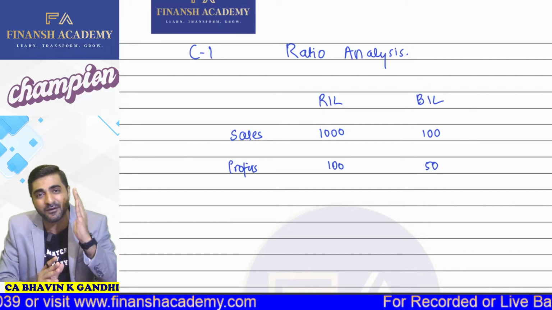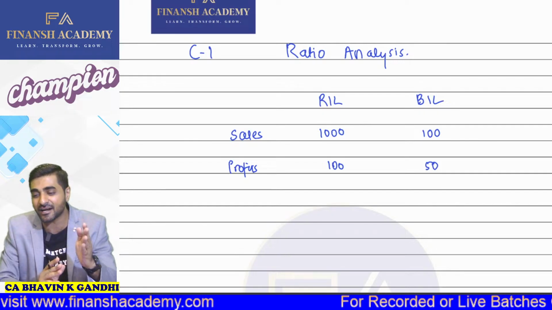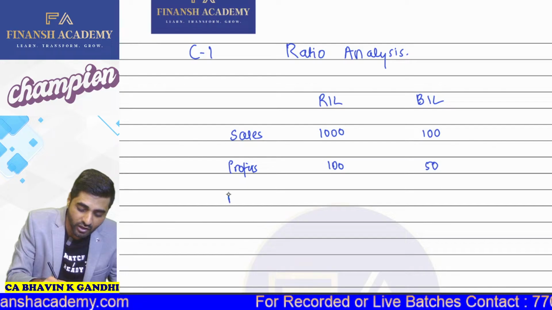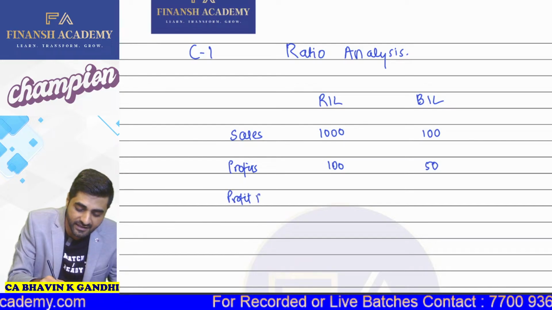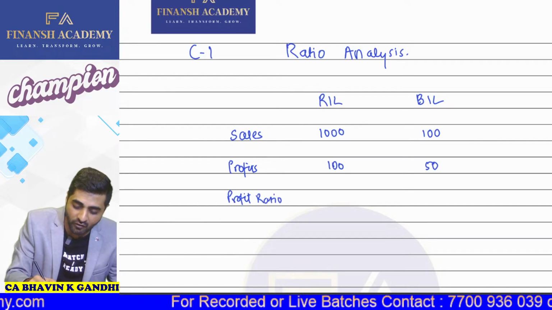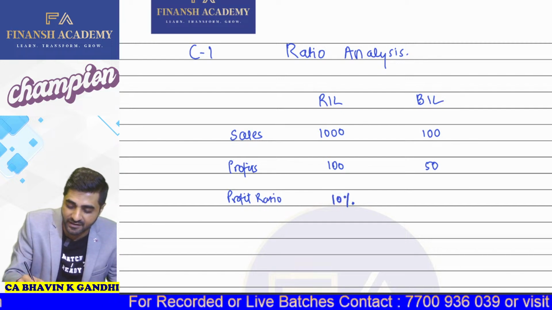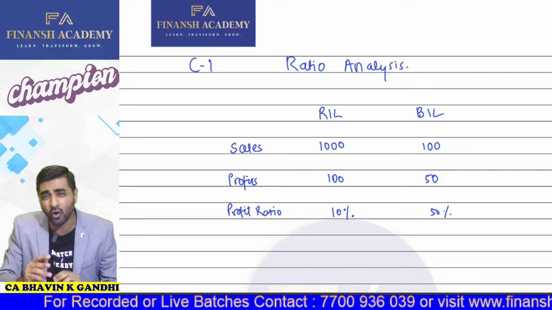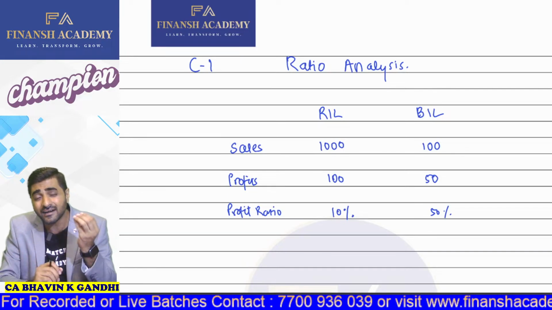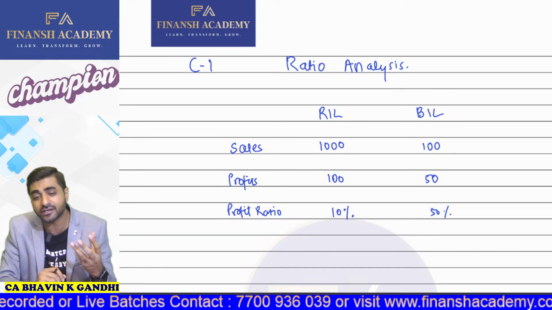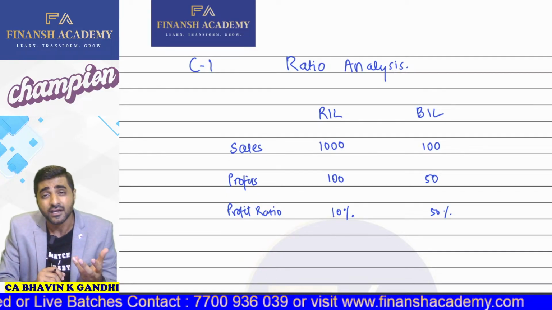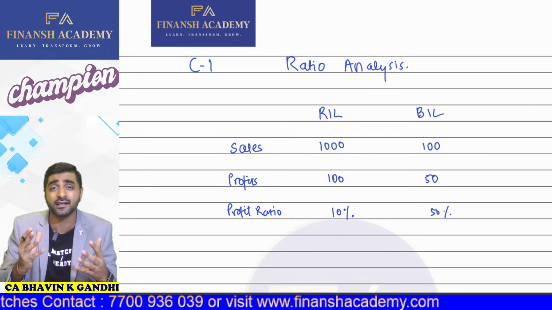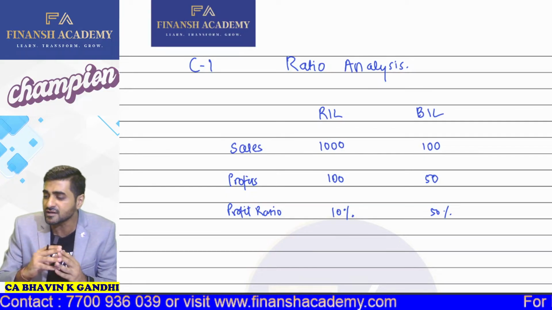Okay. So are we performing better than Reliance Industries Limited? Come on, yes or no? Of course, yes. Why? Because your profit ratio is relatively higher. Your profit ratio here is just 10% and the profit ratio here is 50%. So on the basis of 100 crore sales, if I'm able to generate a profit of 50 crores, my efficiency, my performance is better than the other company. Come on, yes or no? Of course, yes.